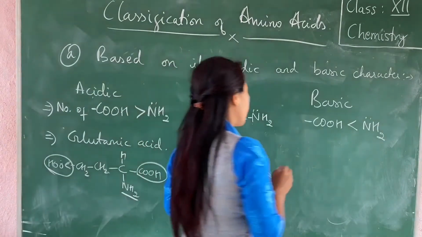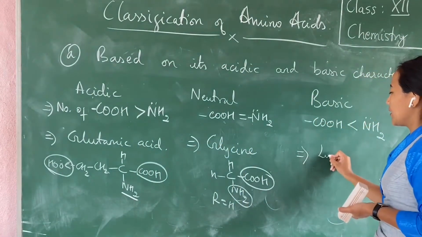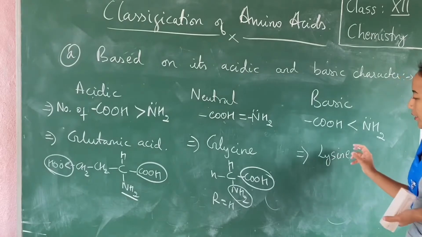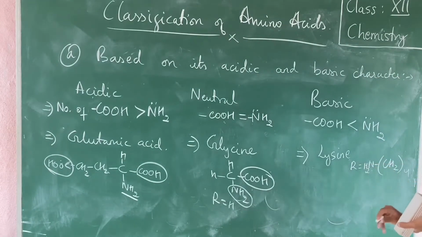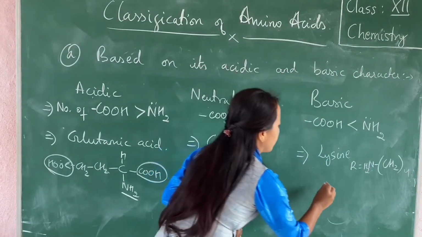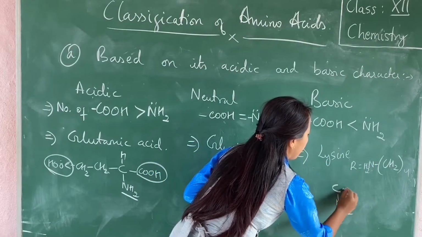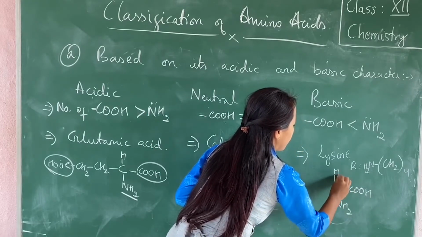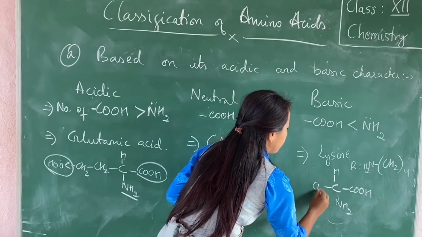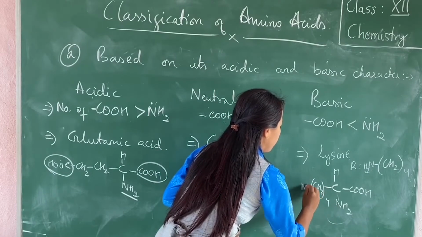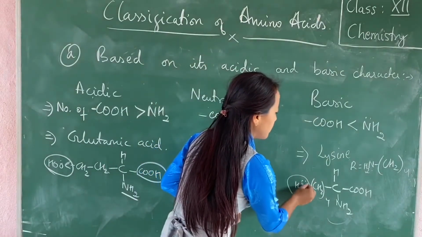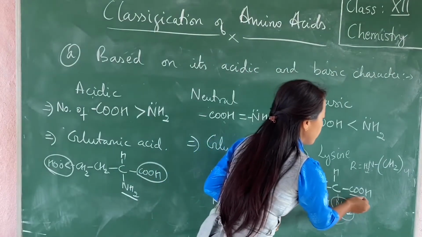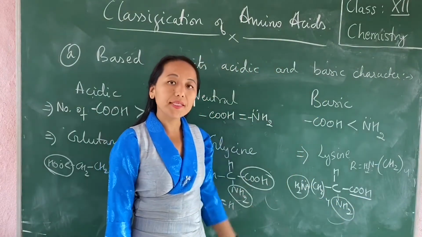Now in the case of basic amino acid, you have lysine as an example. In the case of lysine, R is equal to CH2 4 times and then NH2. So let me write down the formula of lysine. H2N, and then you have COOH, H, and then this group R, that is CH2 4 times and then NH2. Now in this case you can see that the number of NH2 groups is 2, but you have only one COOH. Therefore it is said to be basic in character.